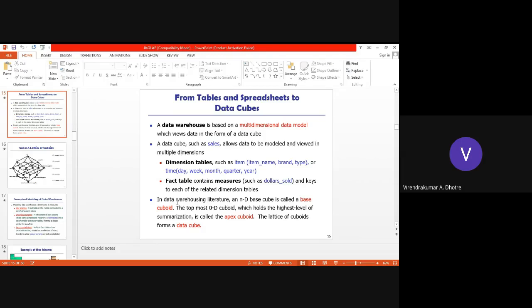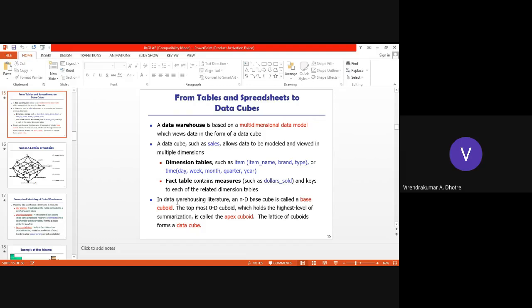So just now we have seen a cube. If I am considering only dates or time, I can consider days of the month, weeks of the month, or month, quarter, so combined months as a quarter, and the entire year. It depends on us. We have seen an example of quarters, so we can represent it as a year also.